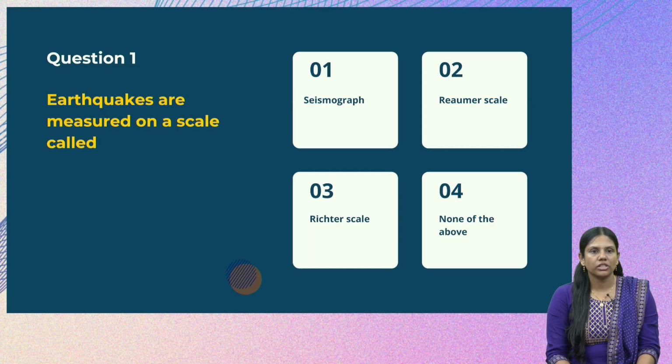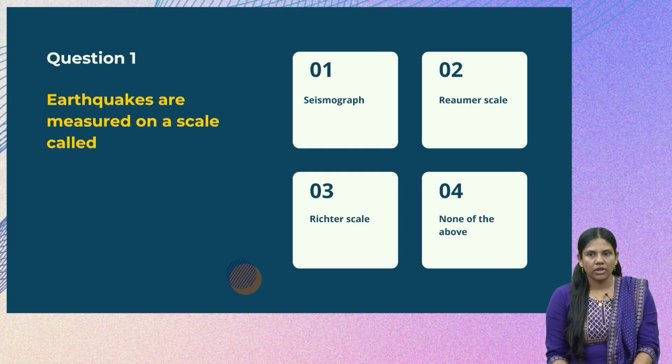Earthquakes are measured on a scale called. The first option is seismograph, the second option is Reamer scale, the third is Richter scale, and the fourth is none of the above. Let us first rule out the three options, then we can think about the fourth. Seismograph is not a scale, it is an instrument used to measure the effect or the level of the earthquake.